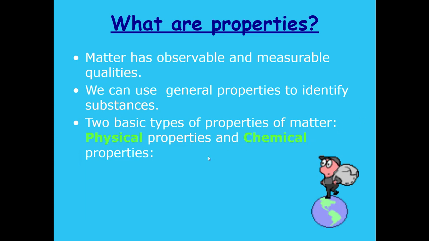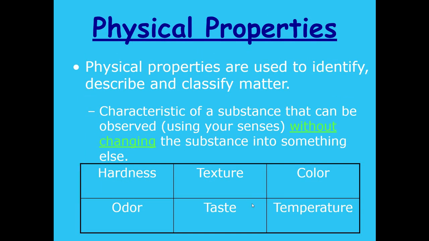Matter has observable and measurable properties. We can use general properties to identify substances. There are two basic types: physical properties and chemical properties. Physical properties are used to identify, describe, and classify matter.